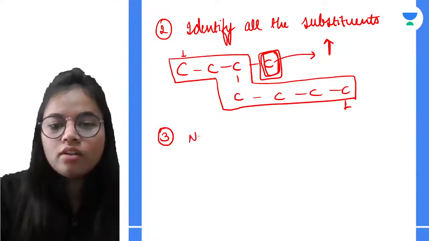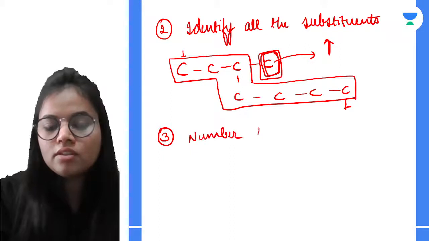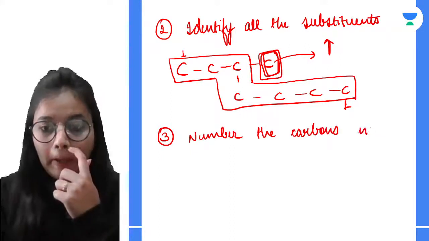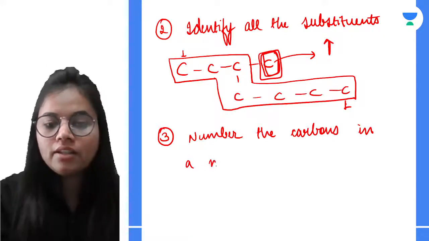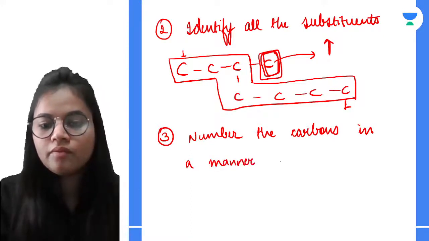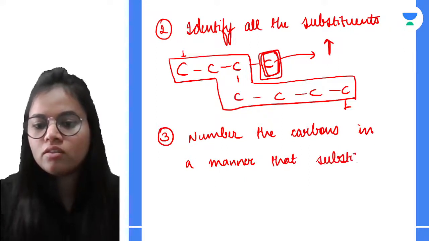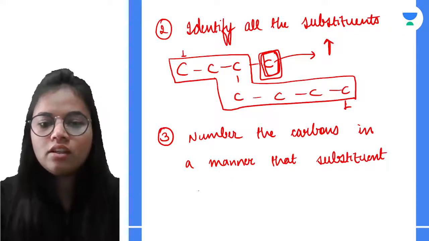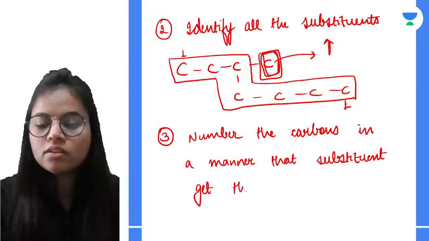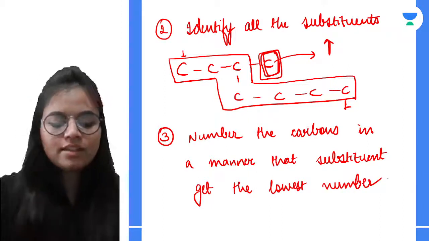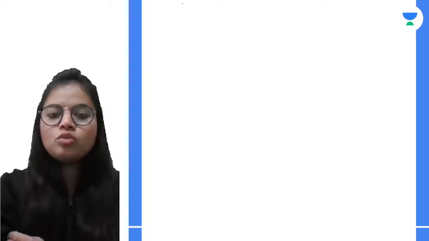So number the carbons in a manner that the substituent gets the lowest number. Let's understand this by an example. We will be taking 2 examples.